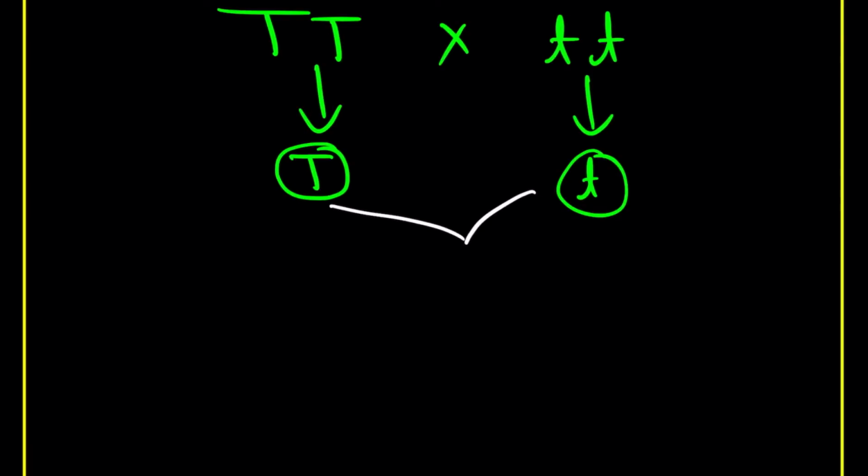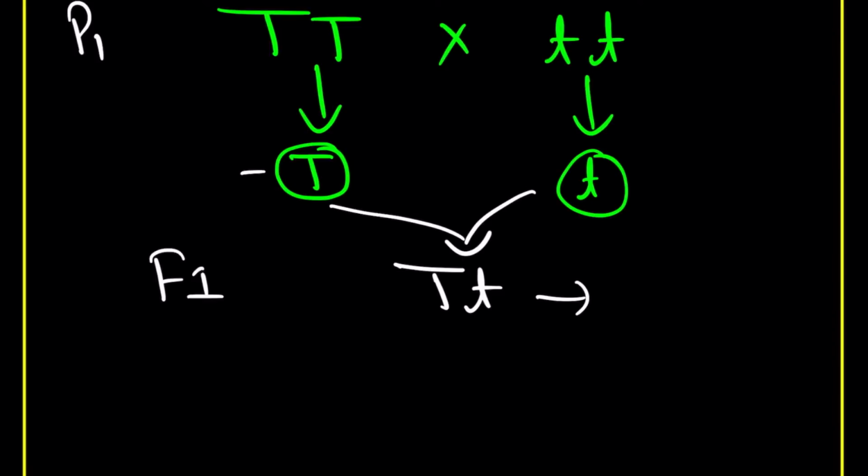Now when they fuse, fertilize, you are going to see the genotype capital T, small t, and this is your F1 generation, and this is your parental generation. These are your gametes. Whenever we form gametes, we circle them. So in the first generation, what he saw was all tall.